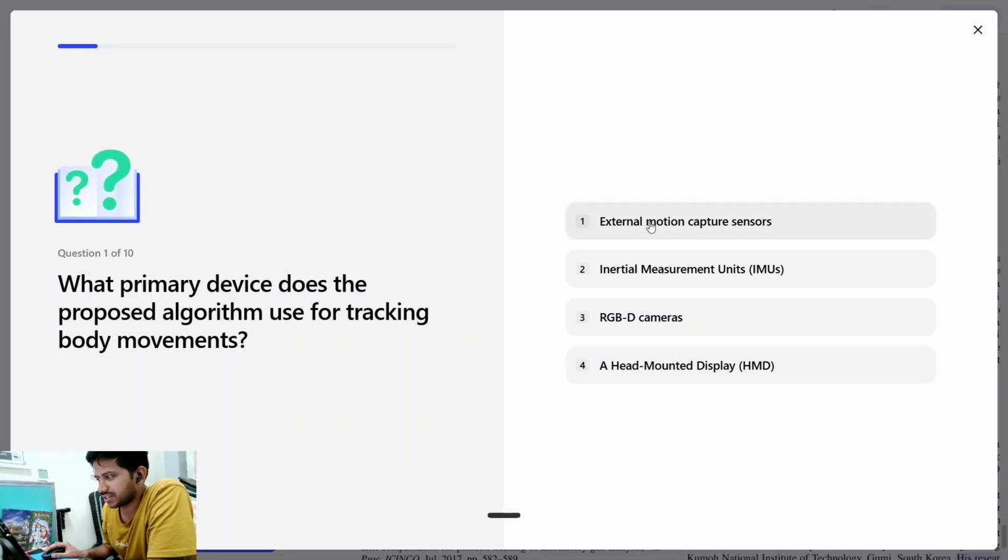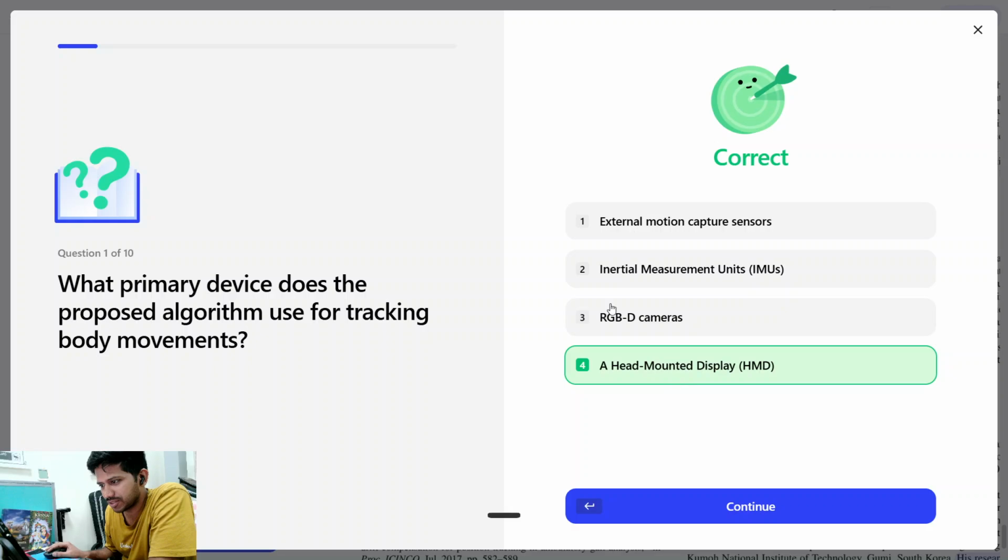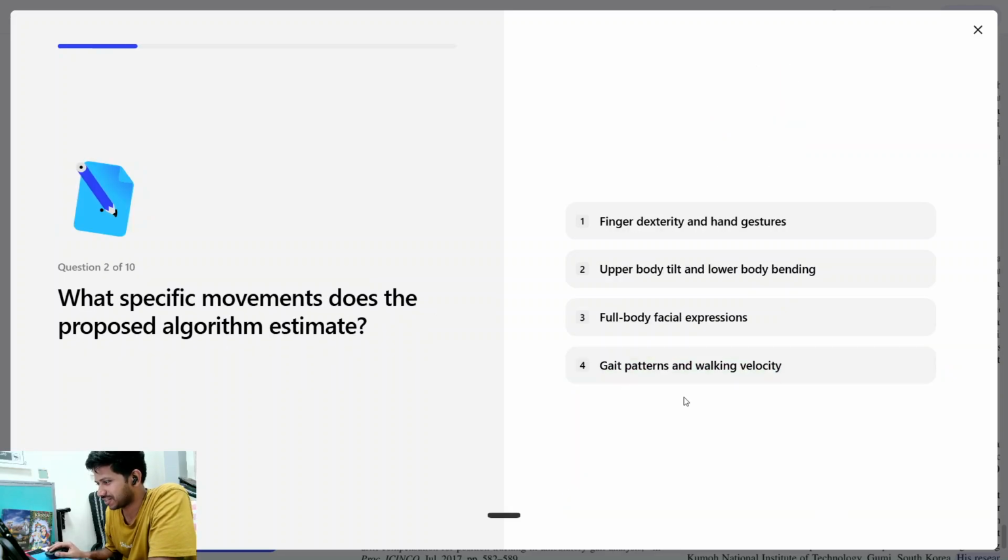For tracking body movements, I mean head mounted, external motion capture sensors, RGBD cameras, head mounted display. That's correct. What specific movement does the proposed algorithm estimate? Finger.